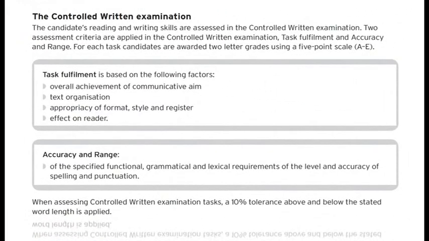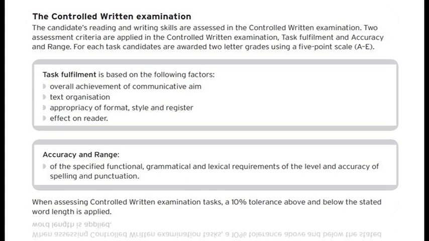Let's look at one of the tasks. Okay, this is one of the tasks in the control written examination. So let's look at the instructions. The candidate's reading and writing skills are assessed in the control written examination. 2 assessment criteria are applied: task fulfillment and accuracy and range.